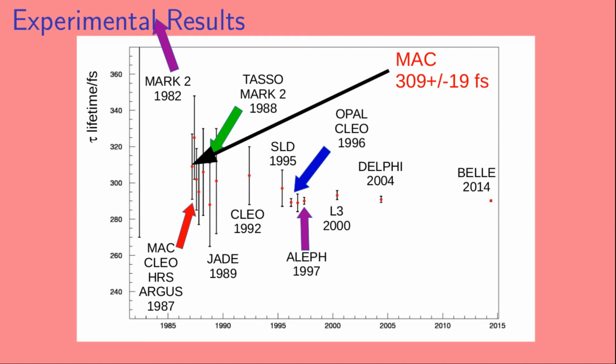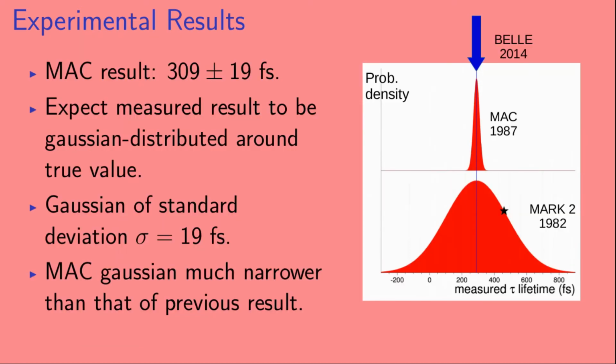Okay, so now let's compare that Mark II result with the next result in our plot. So the next result is from the Mac experiment, and they measured the tau lifetime to be 309 plus or minus 19 femtoseconds.